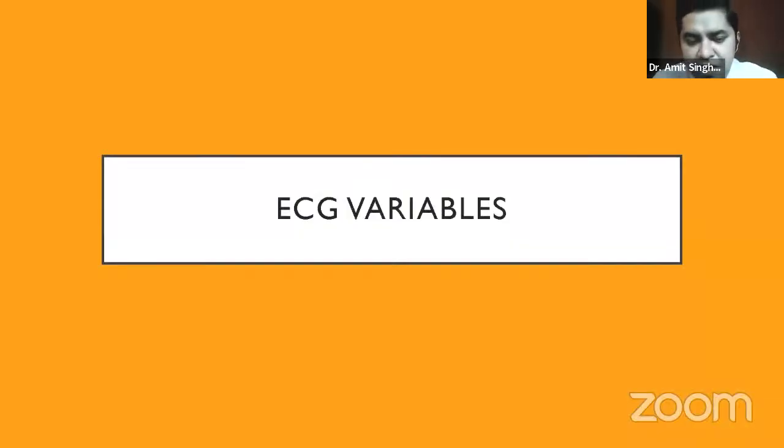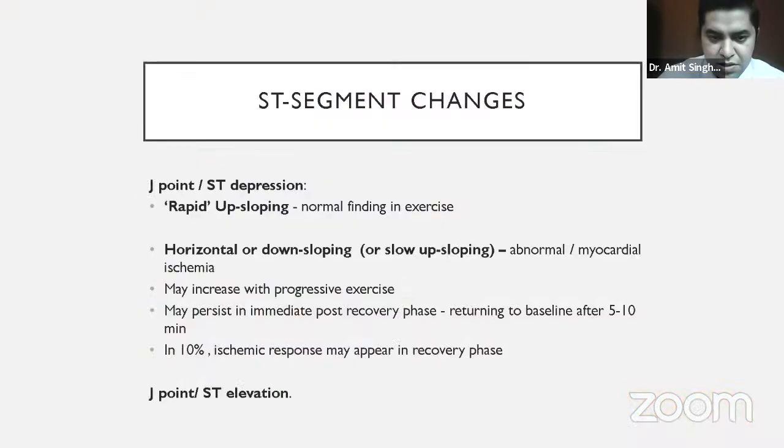So what are the ECG variables which we should look for while interpreting a treadmill test? In the ECG, we have to look at the ST segment changes first. In ST segment changes, we have to see whether there is any depression or elevation. If there is a depression, we have to see what kind of depression it is.